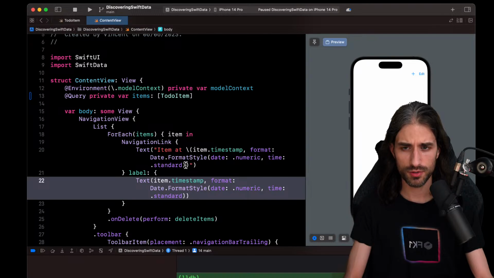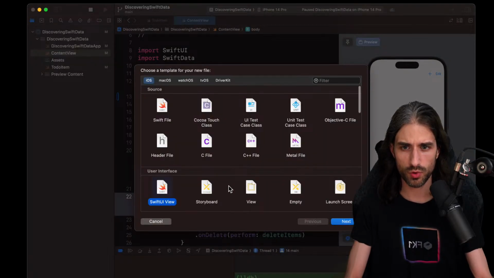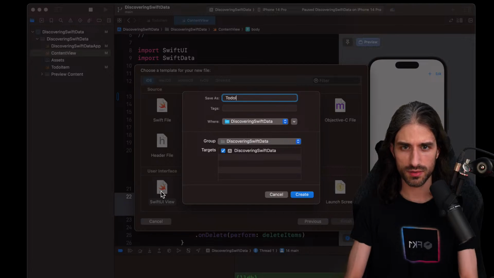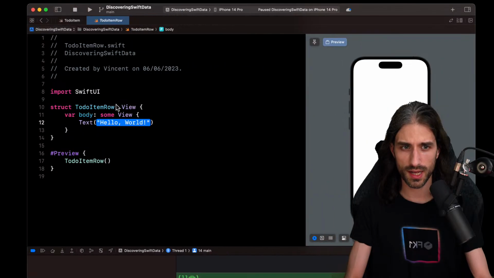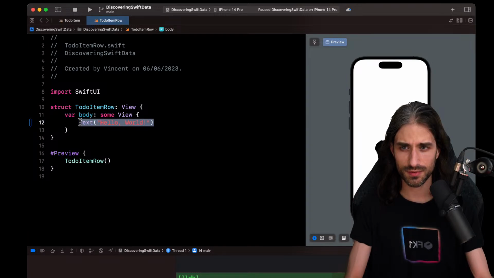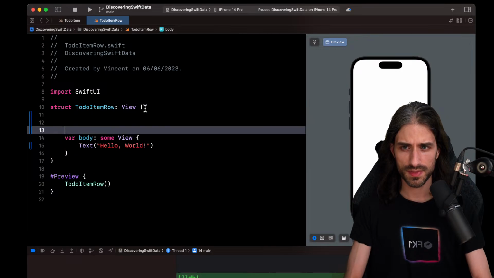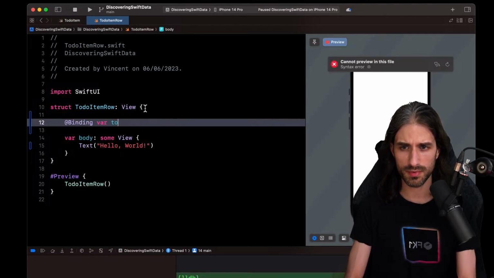You know what? I'm wondering whether I shouldn't actually do things the structured way. So I'm going to create a new SwiftUI view. I will call it ToDoItemRow, like that. This way we can also see what happens when we create new views in Xcode 15. So instead of the Hello World, I will want a way to display the data. So definitely this will need a binding. This will need a binding to a ToDoItem. Gonna call it like this.